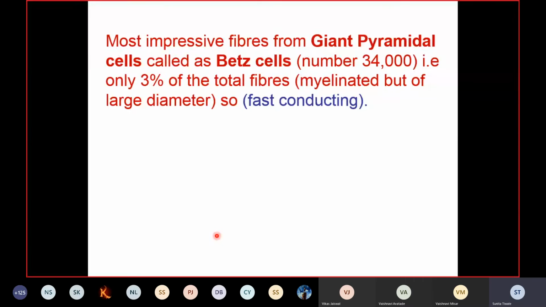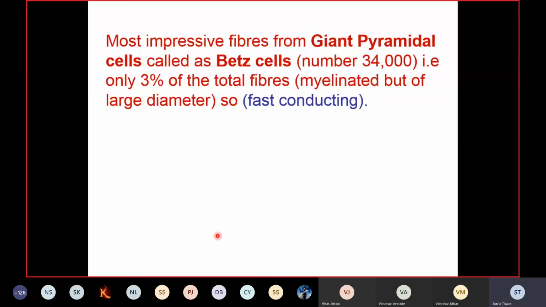And again in this pyramidal layer, some of the pyramidal cell bodies are larger, right? Those are called the giant pyramidal cells, or the Betz cells. So if you see the number, out of the total fibers, these Betz cells contribute only 3% of the total fibers. That accounts for about 34,000 fibers on each side.